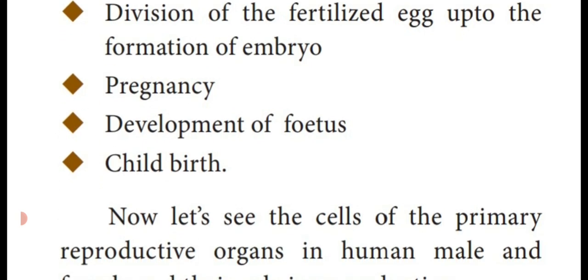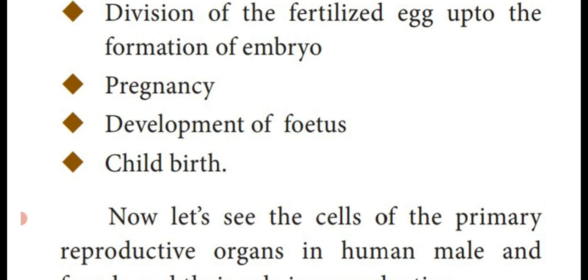Then this embryo develops in the mother's womb for a certain period, and that duration is called the pregnancy period. Then after that, inside the mother's womb, it develops into a young child, that is known as fetus.